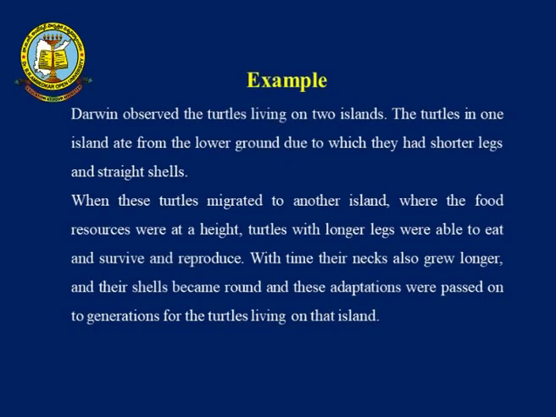Now, the example you can talk about is turtles living on two islands, where Darwin observed that the turtles on one island ate from the lower ground, due to which they had short legs and a straight shell. When these turtles migrated to another island where the food resources were at a height, turtles with longer legs were able to eat and survive and reproduce. So, with time, their necks also grew longer and their shells became round, and these adaptations were passed on through generations for the turtles living on that island.